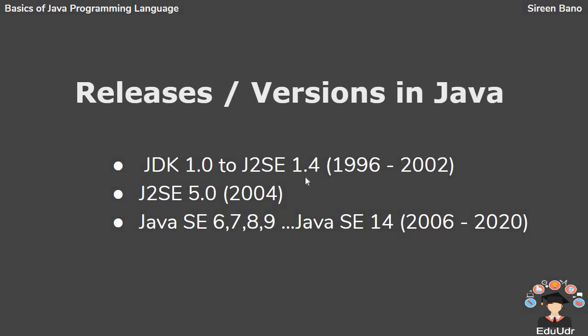Java SE 7 was released in 2011, and Java SE 8 was released in 2014. The same way it released Java SE 9, 10, 11, 12, 13. Now the latest version, Java SE 14, was released in March 2020.